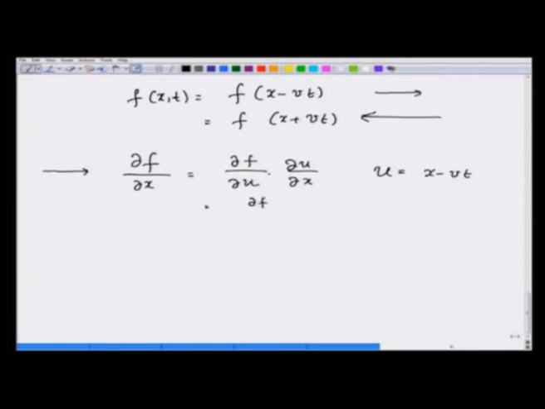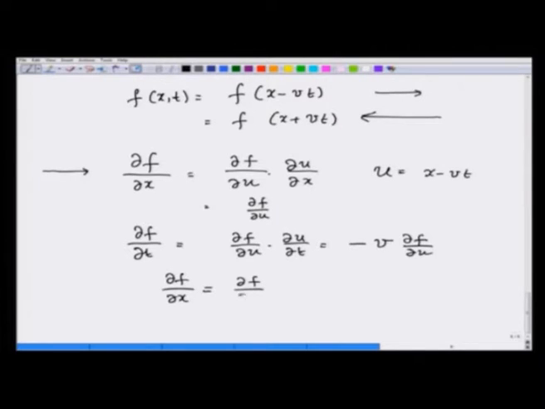This gives me df by du itself. Similarly, df by dt is going to be df by du times du by dt, which is minus v df by du. This immediately makes it clear that for the right traveling wave, I have df by dx is equal to df by du, which is equal to minus 1 over v df by dt.